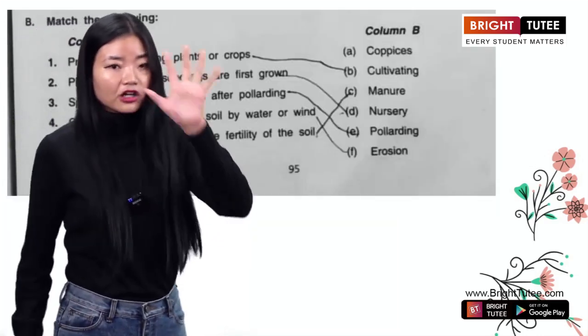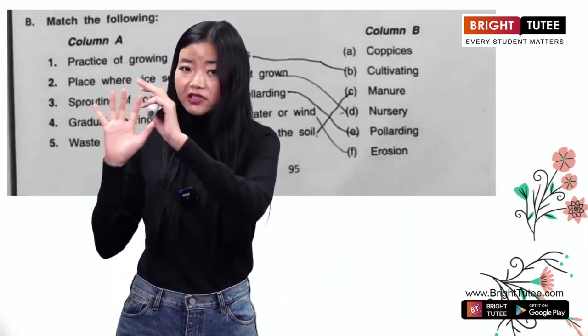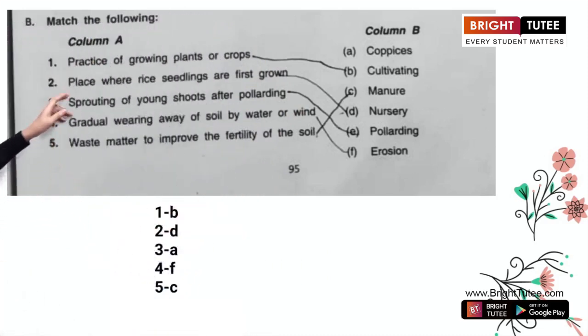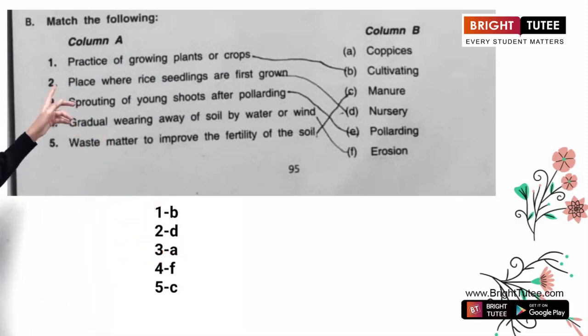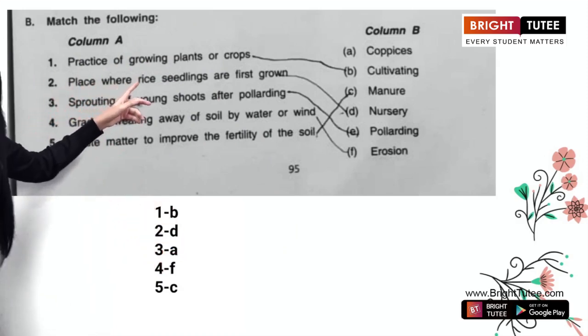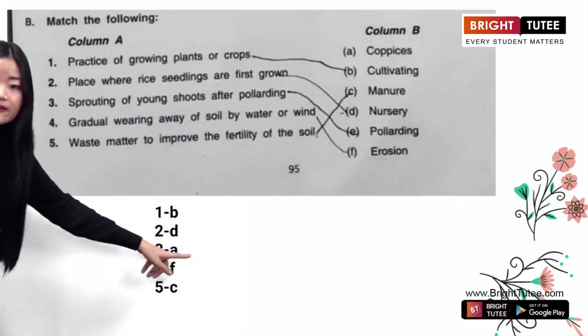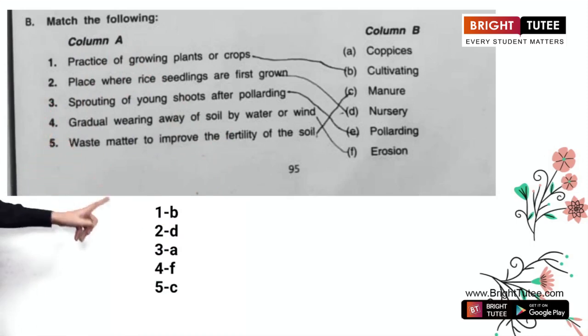Okay, now very quickly, the match the following. You see that in column A, you see 5 points. In column B, you see 6 points. But they have given you 6 points just to confuse you. Okay, so very quickly, here, practice of growing plants or crops, that is definitely cultivating. So 1 will be P. The correct answer will be P. 2, place where rice seedlings are first grown. The correct answer is D, that is nursery. Okay, and the correct answer for number 3 will be A, and the correct answer for number 4 will be F. The correct answer for number 5 will be C.